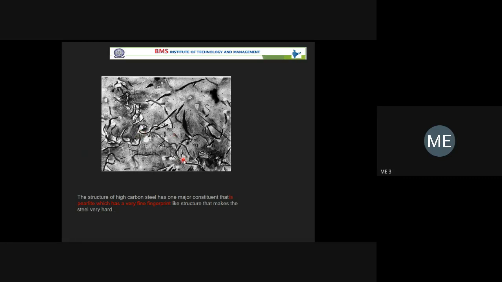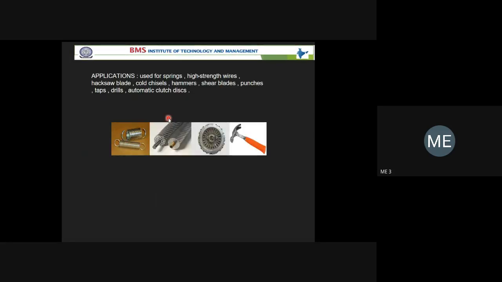For timing, you have to remember there are many grains. So you can see it's small. This is one grain. This is one more grain. This is one more grain. There are n number of grains. Hence, it is referred to as a polycrystalline material. Metals come under polycrystalline material.